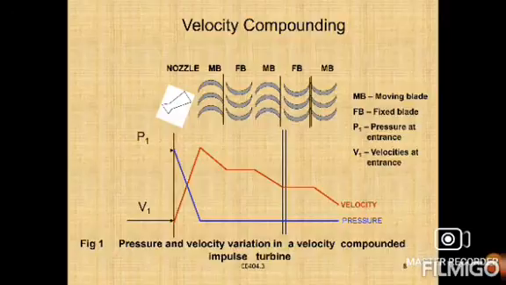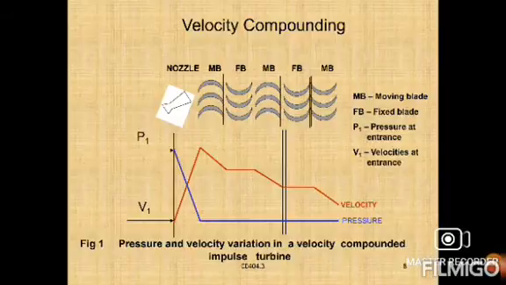The fixed blade directs the steam to the next row of moving blades, and the velocity decreases further. Thus the kinetic energy is distributed among the stages to reduce the speed of the turbine. A velocity compound impulse turbine is called a Curtis turbine.